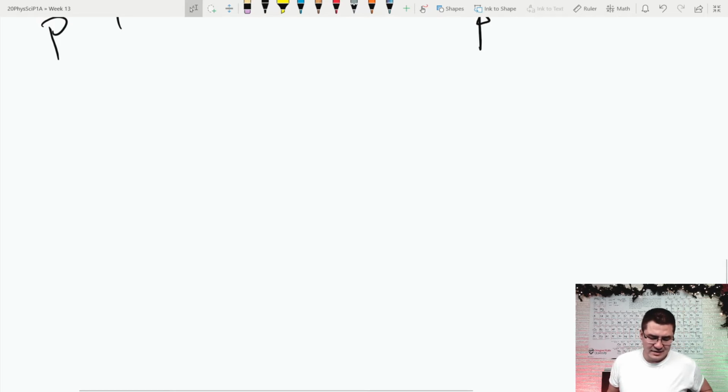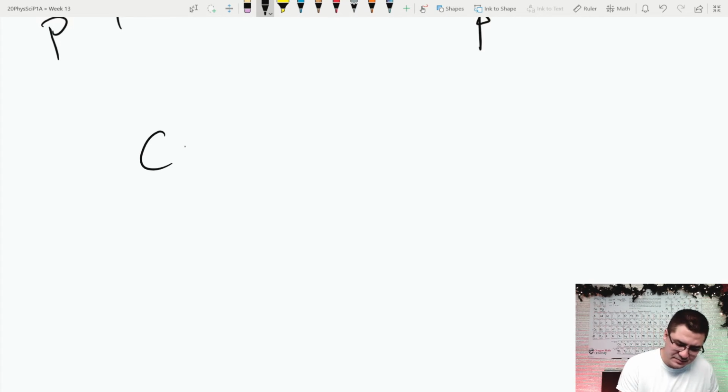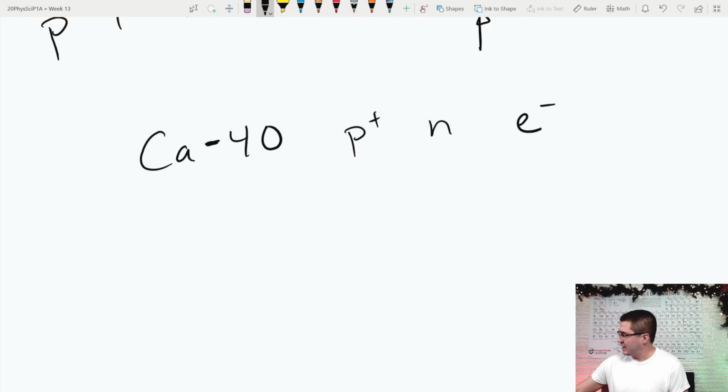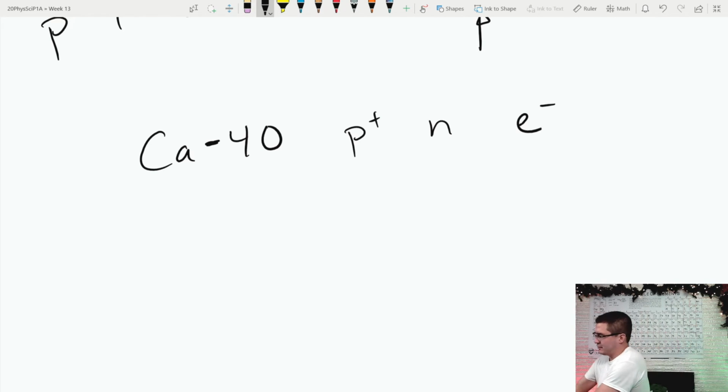So let's try another one. Let's take, let's say, calcium 40. If I asked how many protons, neutrons, and electrons are in calcium 40, well, calcium is element number 20. So I go find it on my periodic table. Here I'm looking at a chemistry textbook. I've got a periodic table behind me also, so I could refer to that.